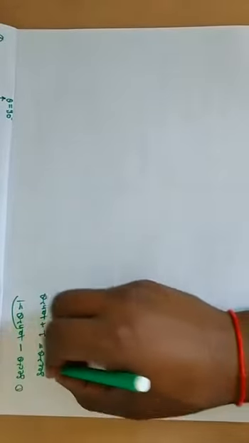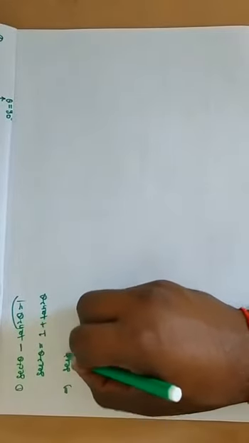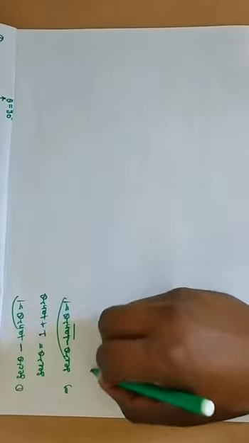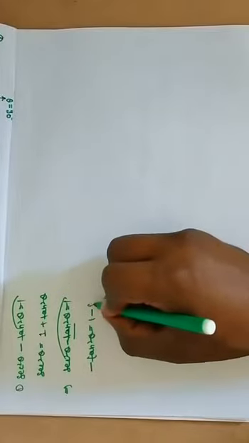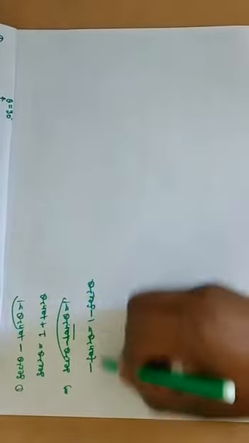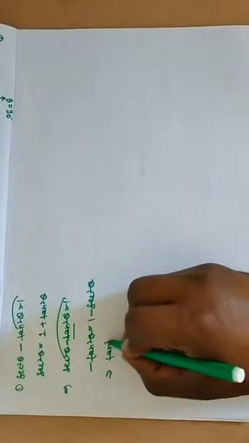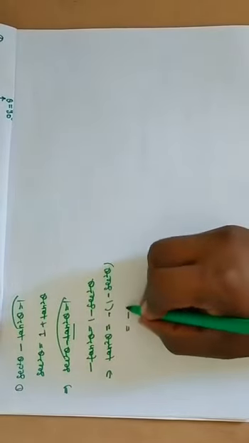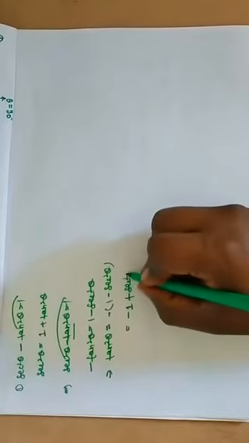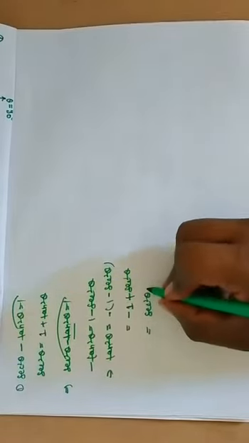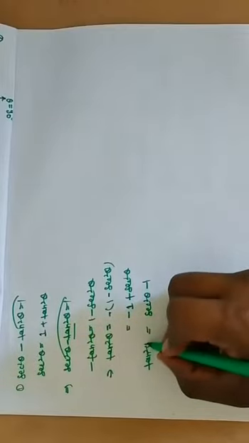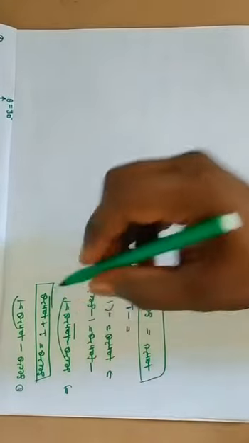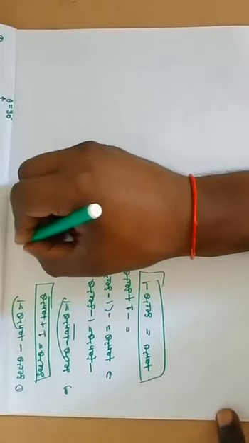Again, sec square theta minus tan square theta is equal to 1; multiplying both sides by minus and rearranging, tan square theta is equal to sec square theta minus 1.